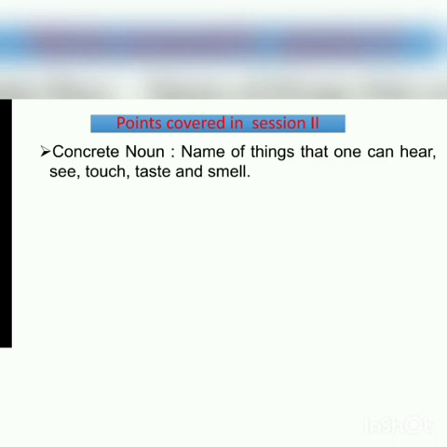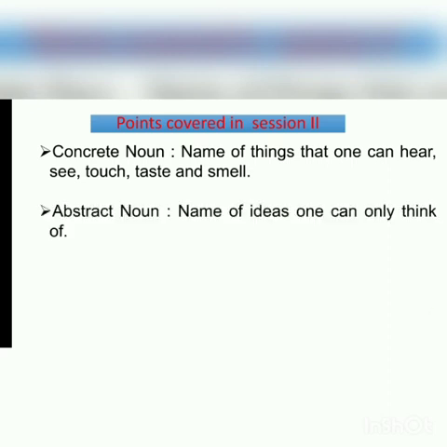In our second session, we focused on concrete noun, name of things that one can see, hear, touch, taste, and smell. To be precise, it is the use of our five senses. We also discussed abstract noun, name of ideas one can only think of.